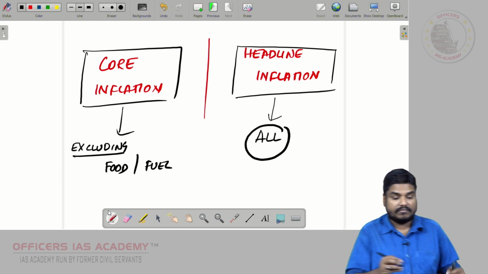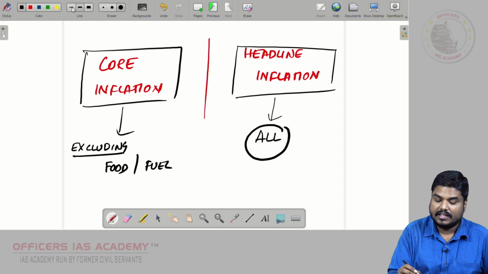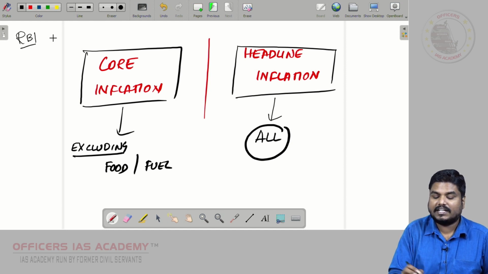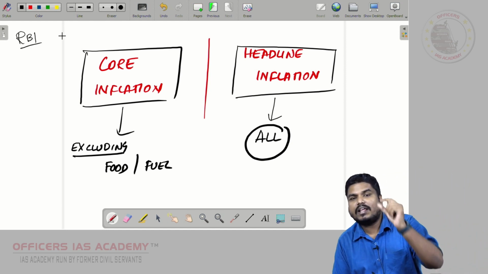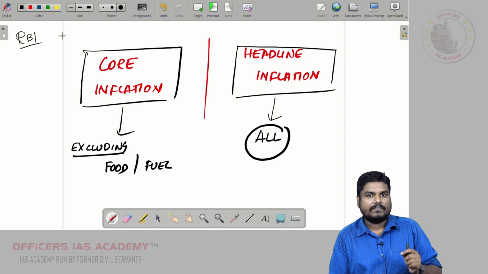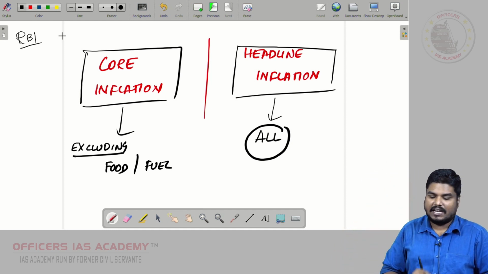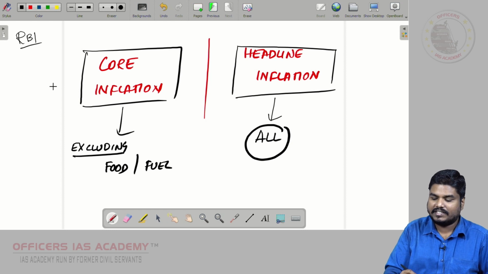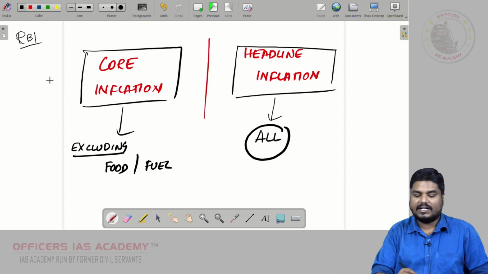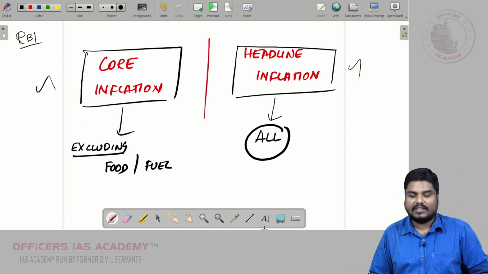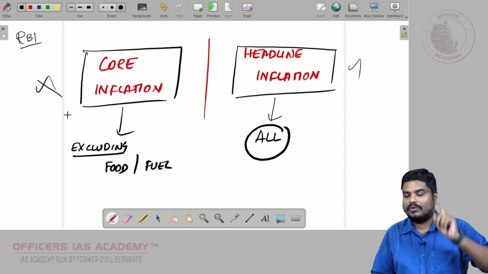We know that RBI, Monetary Policy Committee, they are entrusted with the task of controlling the inflation. Now, which inflation will they target? Whether RBI targets core inflation or headline, it will not target core.